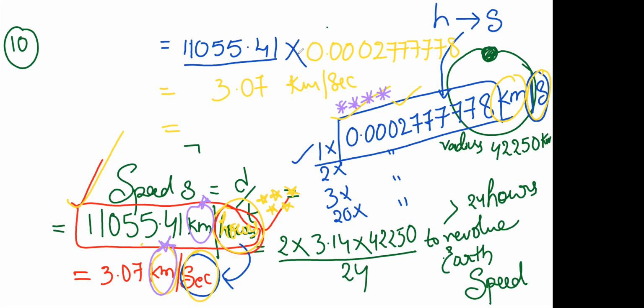Here it is the same, only he was changing hours to seconds. When kilometers are not changing and only time is changing from hours to seconds, at that time only, to simplify or to match with the options A, B, C, D, whatever is given, especially this is the IIT range of problem. So in IIT exams you will be having MCQs. There you have to use this technique, whatever I told, to get the answer.